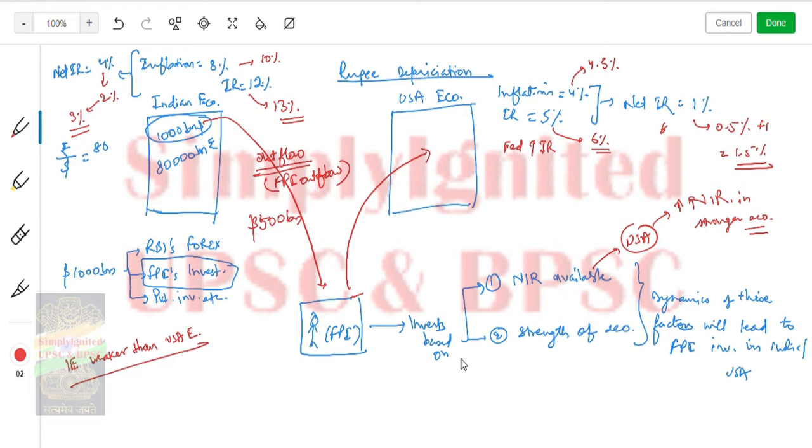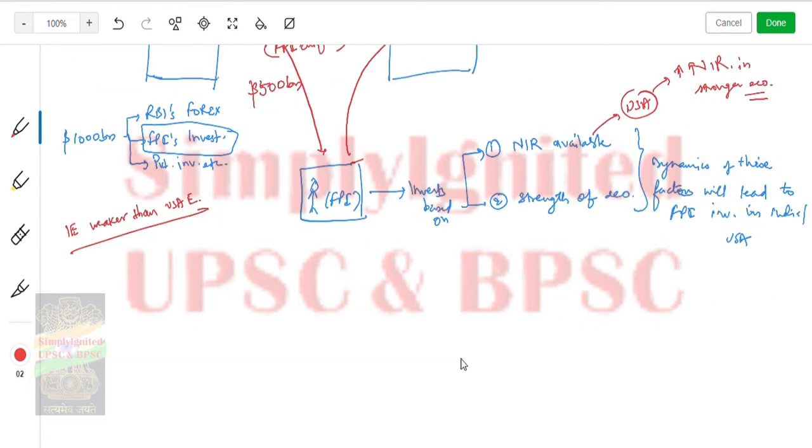It's very simple if you understand. Initially there was $10,000 billion versus 80,000 billion rupees, right? Now what has happened? $500 billion is gone, so $9,500 billion versus 80,000 billion rupees. So what was the rupee to dollar ratio? It was 80. Now what is the ratio?